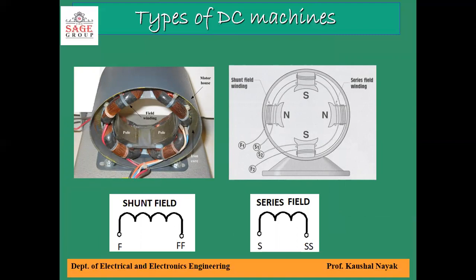A DC machine can only work as electromechanical energy conversion device when its field winding is excited by DC current, except for small DC machines employing permanent magnets.